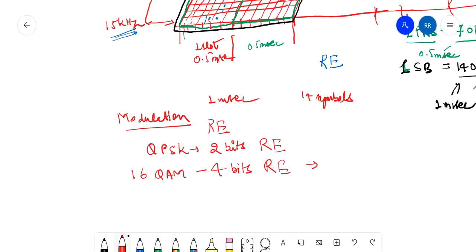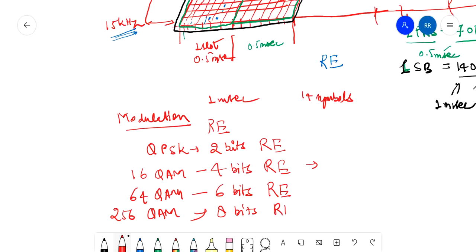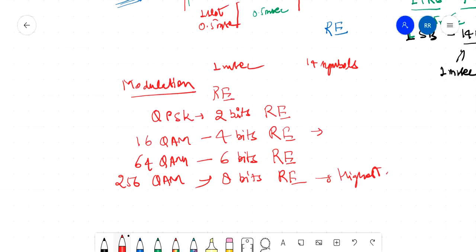So speed is increased. You understand? As the modulation increases, we get higher speed. If we use 64 QAM, 6 bits are carried in an RE. If 256 QAM is used, then 8 bits are carried in one RE. So it has the highest speed, right? If you look at your network, for downlink 256 QAM is set, and in uplink I think 64 QAM is the highest, but I'm not sure whether 256 has come in uplink or not.